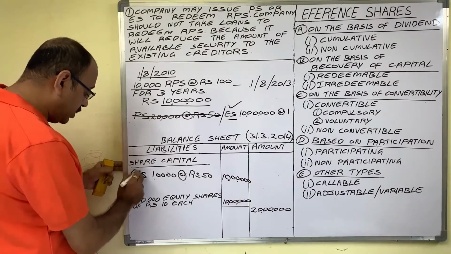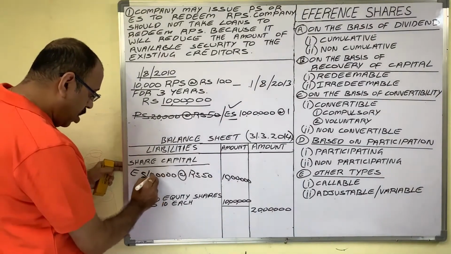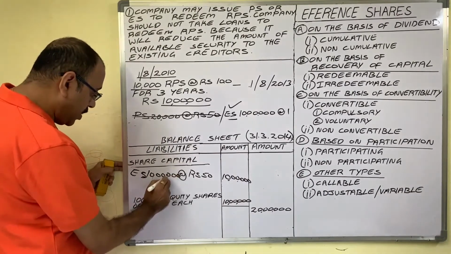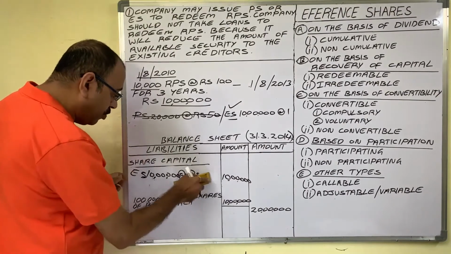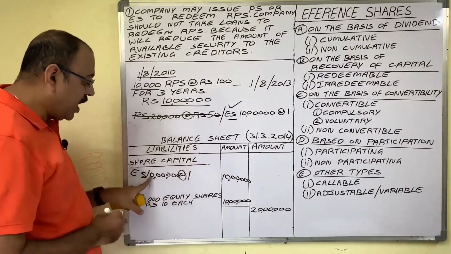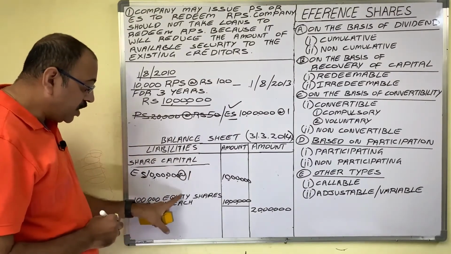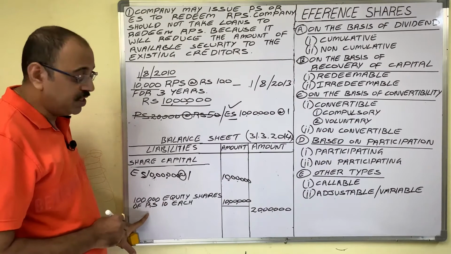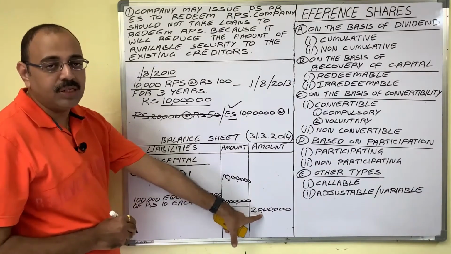Equity shares of 10 lakh at the rate of 1 rupee each. So 10 lakh equity shares at 1 rupee each, 1 lakh equity shares at 10 rupees each. Now total capital remains same, 20 lakh rupees.